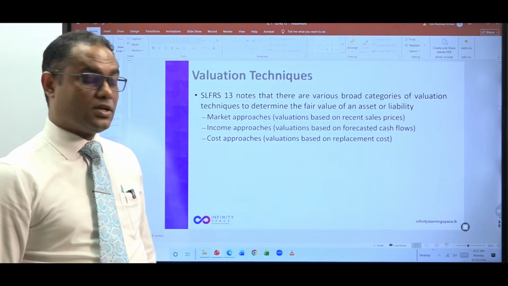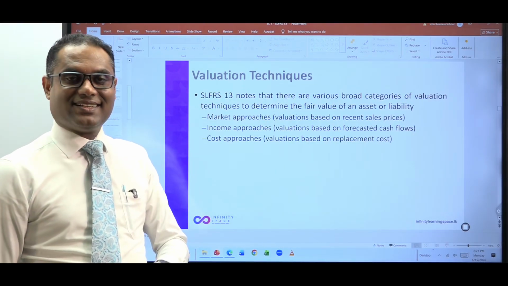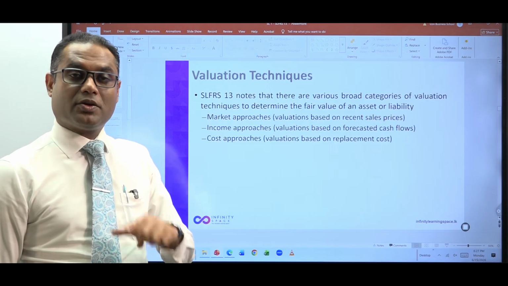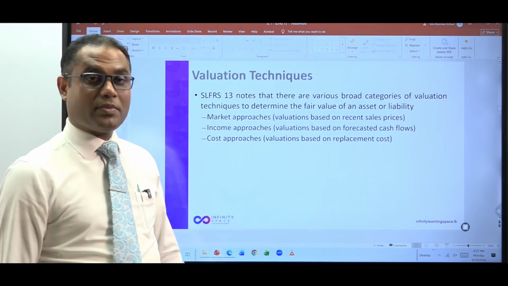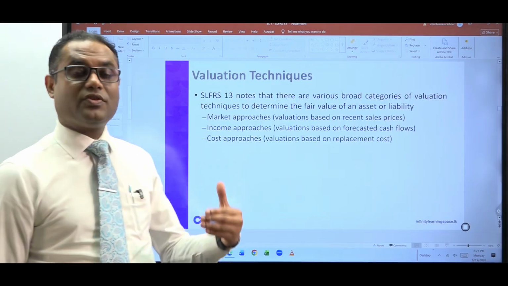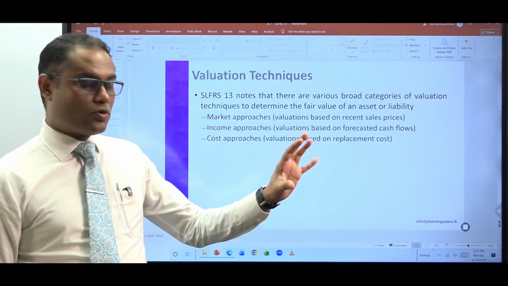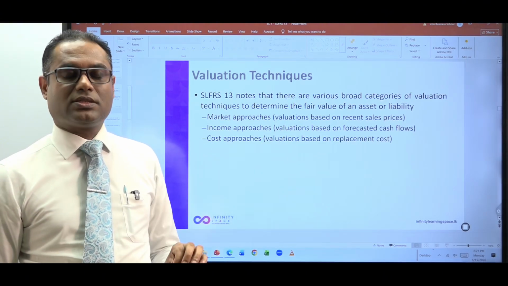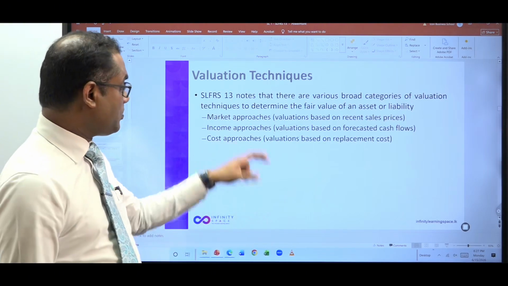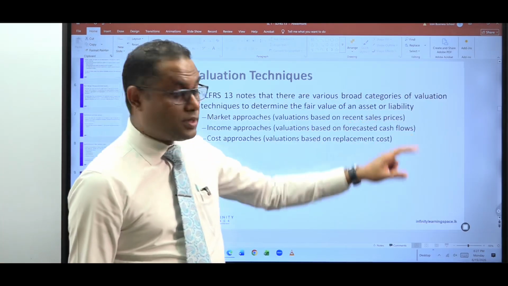Then income approach. Valuation is based on the forecasted cash flows. This year, based on the valuer's report, the valuer has used the income approach. He has forecasted the future cash flows and based on that he has valued the land. There are 2 purposes, apartment and resort. Now we decided highest and best use is the resort. What approach? Income approach.